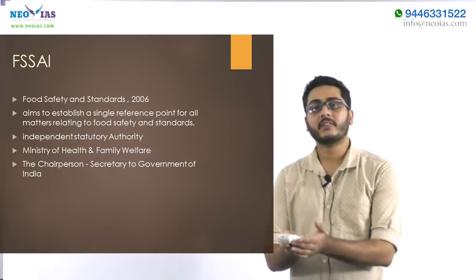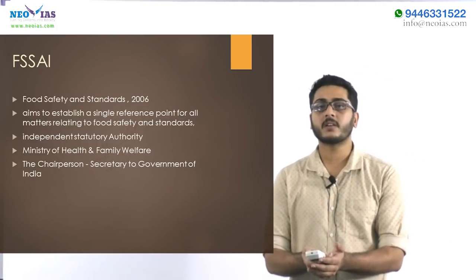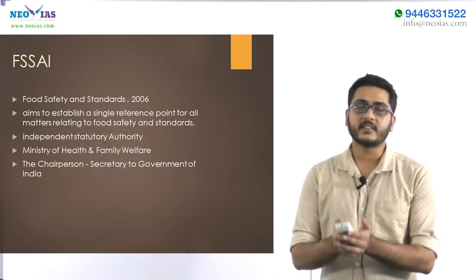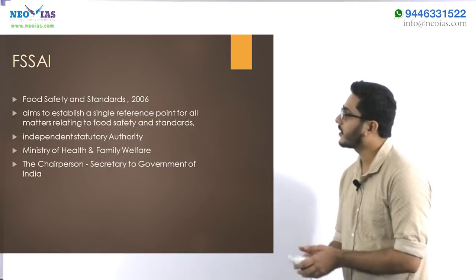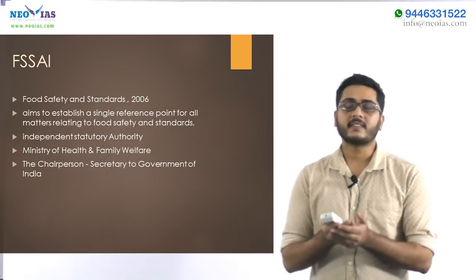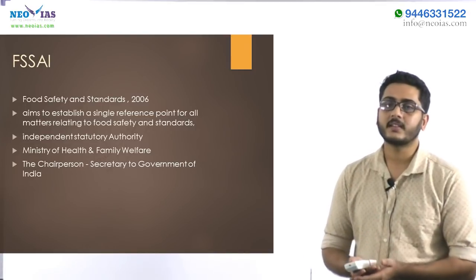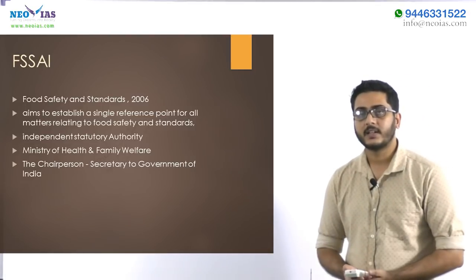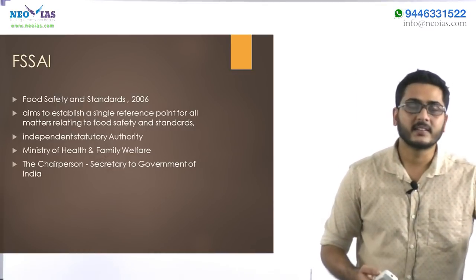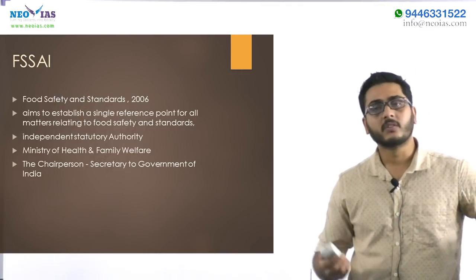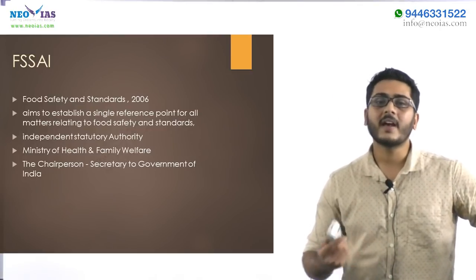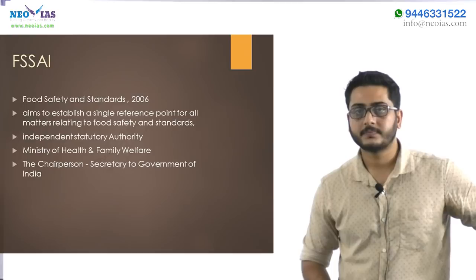So as FSSAI has put such a recommendation, we should know about FSSAI, the Food Safety and Standards Authority of India. It is an independent statutory body established under the Food Safety and Standards Act of 2006. It is established in order to bring science-based standards for articles of food and also to make food safe and accessible to everyone.